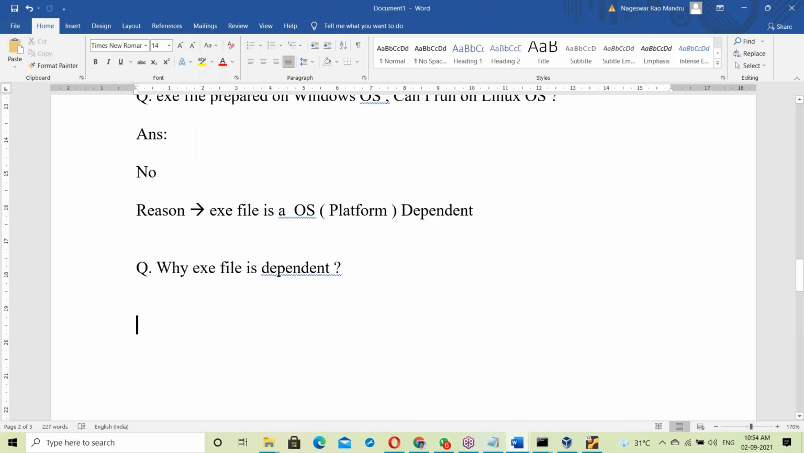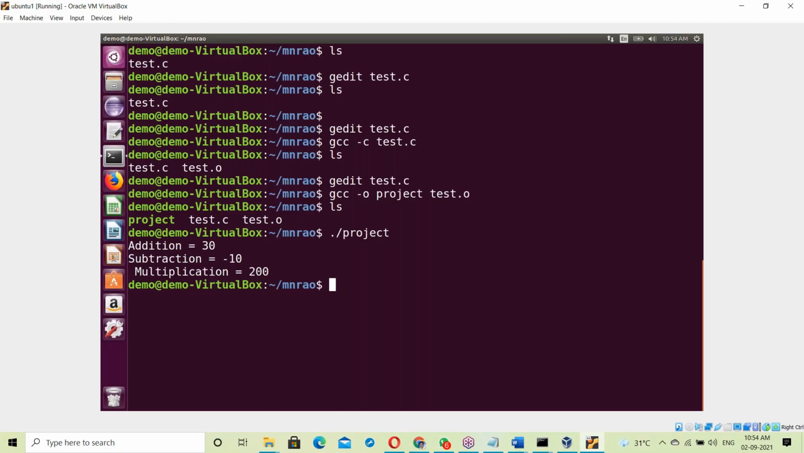So what happens here? The C language compiler takes the binary code of your C program, plus the binary code of the stdio.h file, plus the binary code of the OS library, linking all these things together and generating the exe file. So this project.exe file is linked with the OS library. This is called static linking: at the time of creation of the exe file itself, it is already linked.